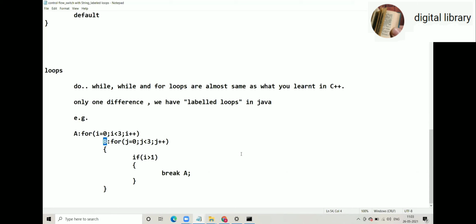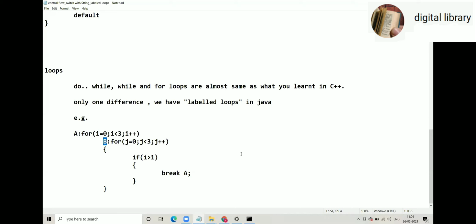Sir, is it that labels are temporary? Yeah. Sir, They are not any variables, no. Hello. Sir, it is only for label A or B.